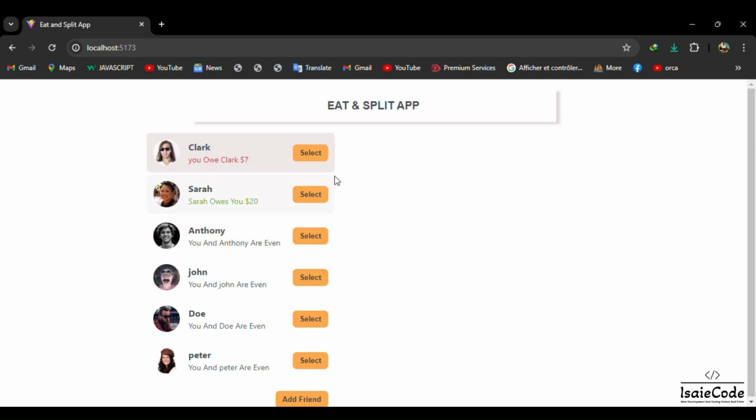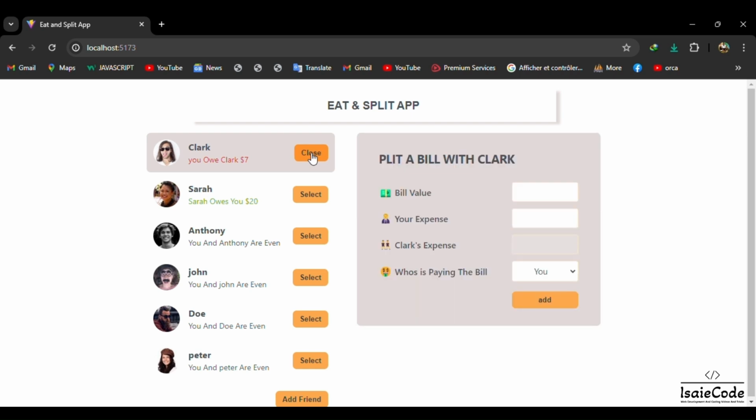Now we are going to see the functionality of this select button, because this is a big project. My friend, if you are learning React, because I know you clicked on this video because it's a React project, I recommend you build this project because it's a cool project. So without saying more, let's see the functionality of this select.